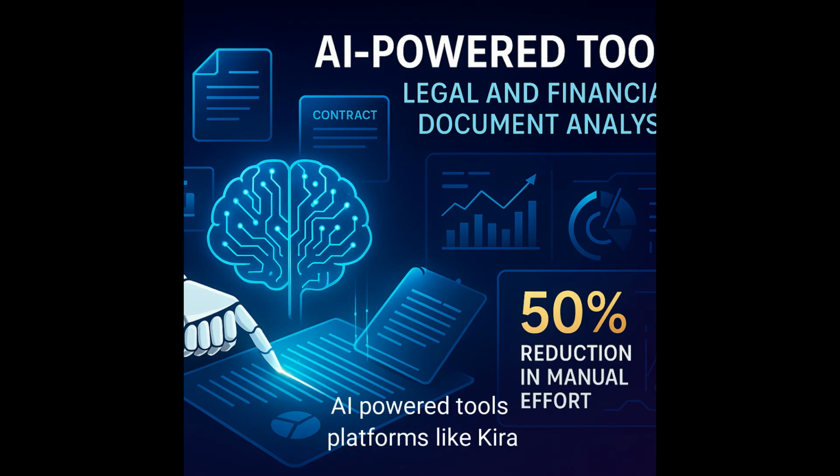AI-powered tools. Platforms like Kira Systems, Luminance, and eBrevia automate contract review, anomaly detection, and risk flagging, reducing manual effort by up to 50% and uncovering issues that might be missed by human reviewers. MindBridge AI Auditor and Power BI with AI integration analyze financial data for irregularities and fraud.